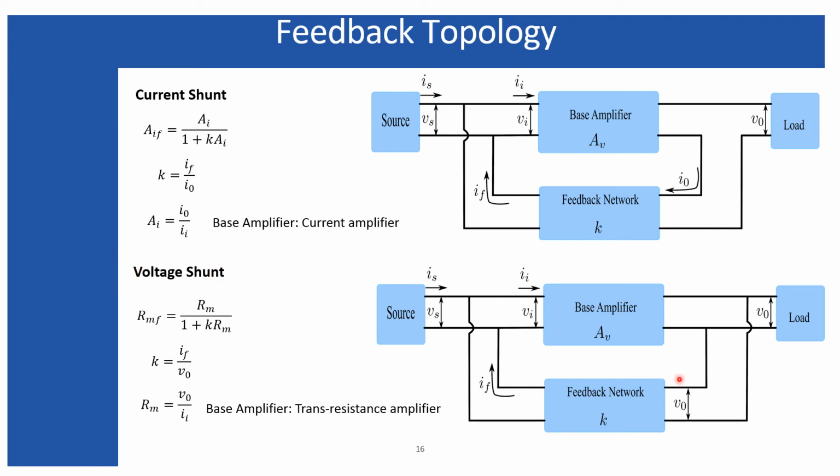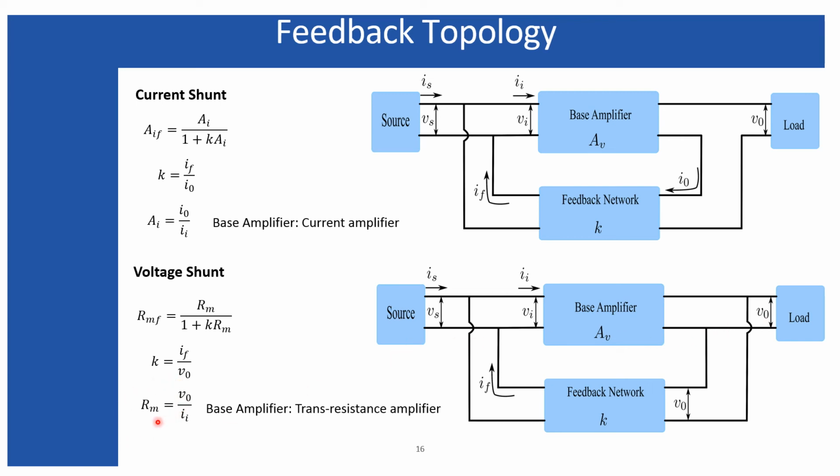Voltage shunt. In case of voltage shunt, obviously you are sampling the output voltage, but as the mixing is done in shunt, the feedback signal must be current, and the source signal also will be current. So in this case, the feedback factor is the ratio of the feedback current to the output voltage, and this output voltage means the actual voltage of the circuit as a circuit output.